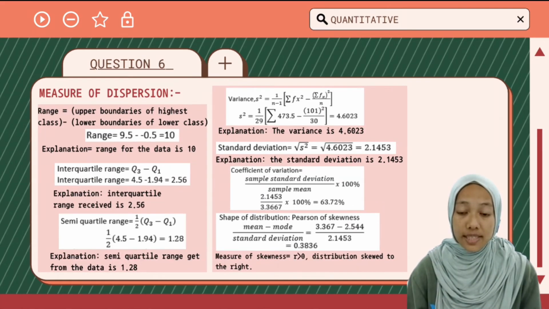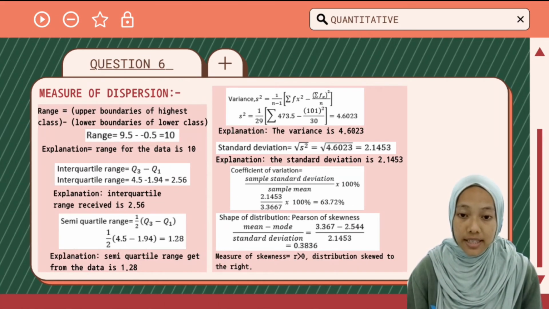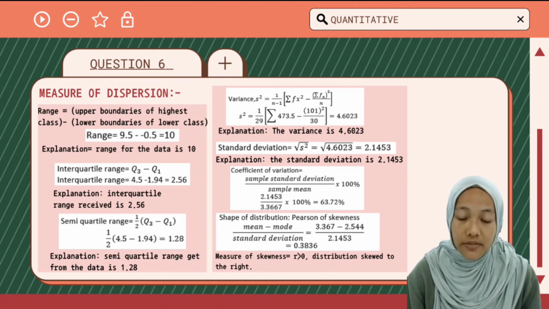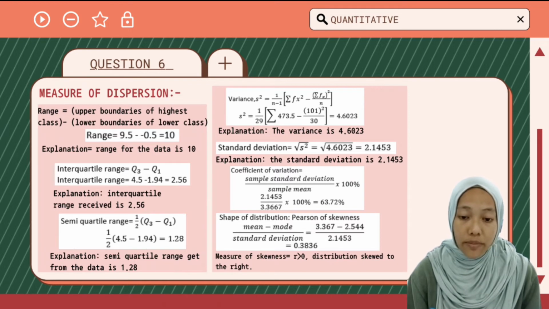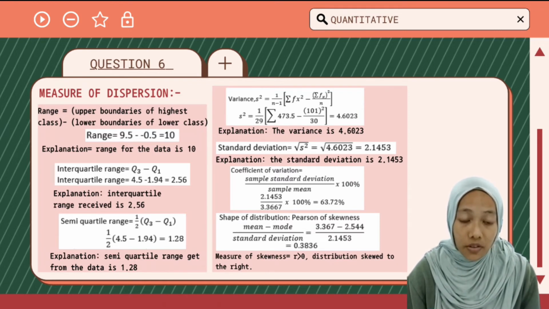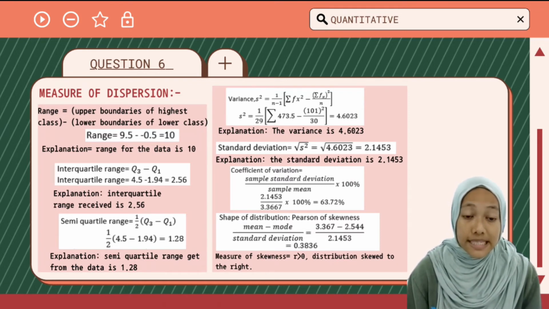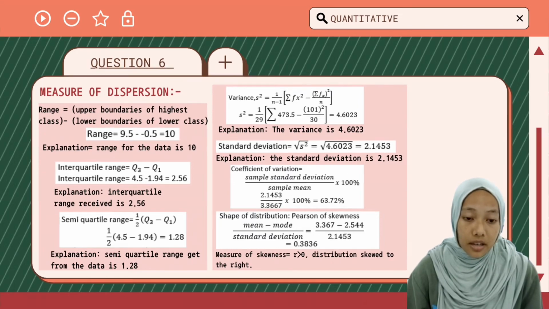For measure of dispersion, the range for the data is 10. The interquartile range is 2.56. The semi-quartile range from the data is 1.28. The variance is 4.6023. The standard deviation is 2.1453. The measure of skewness, R, is bigger than 0. That means the distribution is skewed to the right.